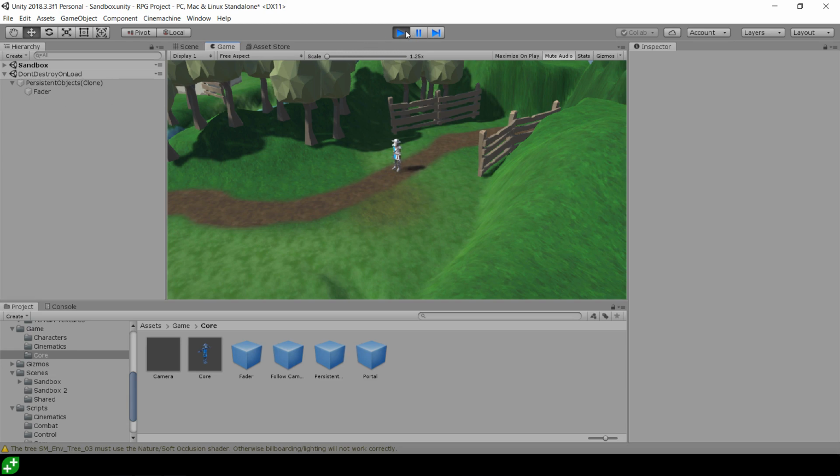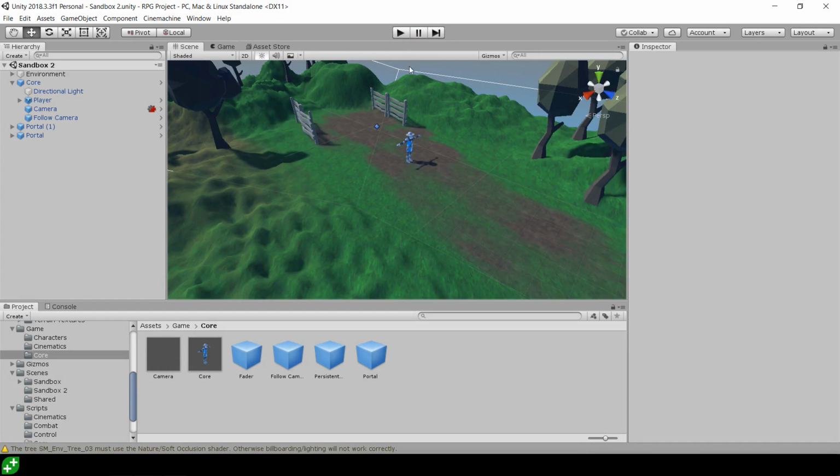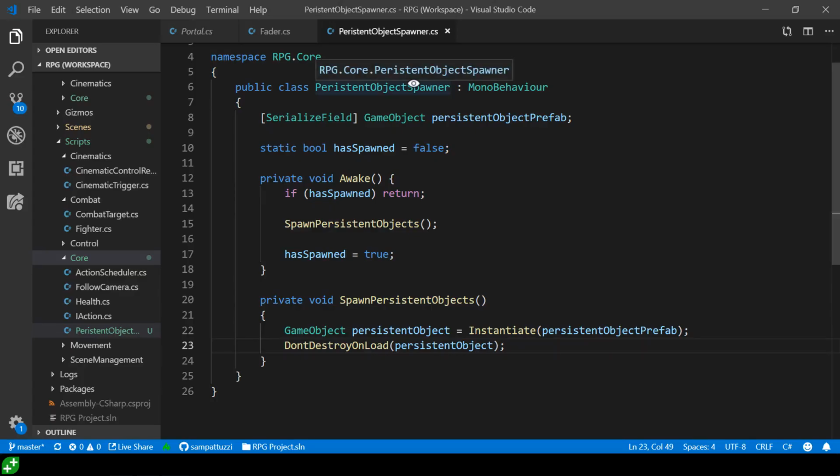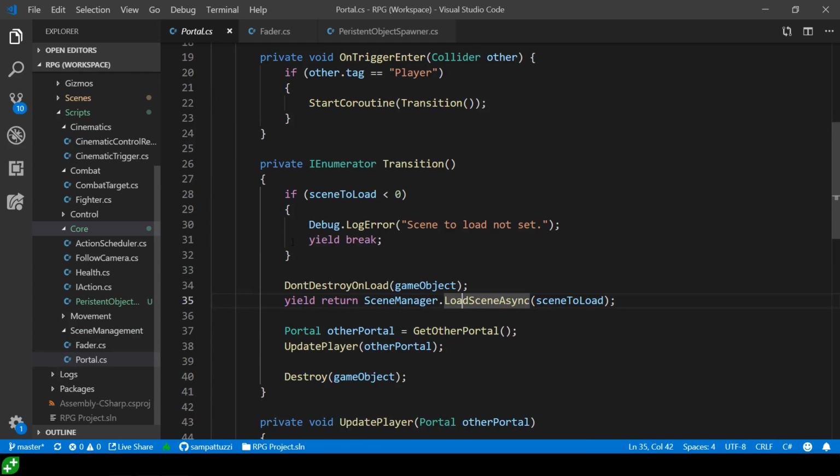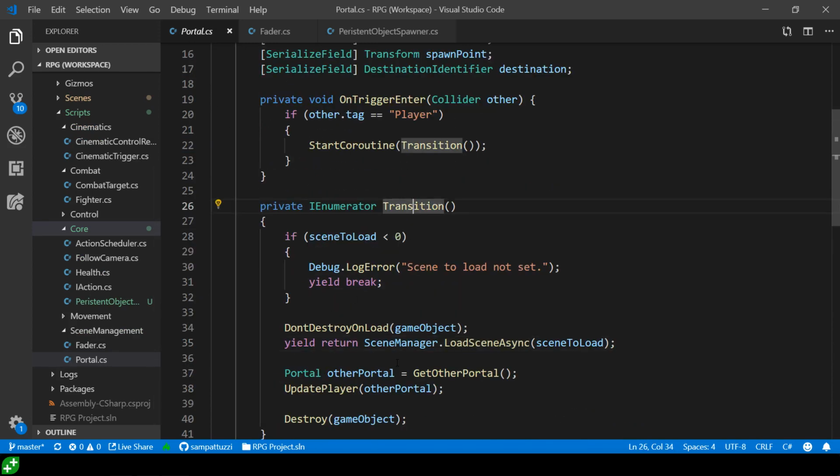So that's done the job, and we haven't had to use a single singleton. But the astute among you will have noticed that we did use a static. So it is sort of like a singleton, but not quite. And it's certainly not a way of getting access to the persistent objects. For that, we have to rely on things like Find Object and tags and all those other mechanisms that we know and love. So with all that done, we can now actually access the fader from our transition.